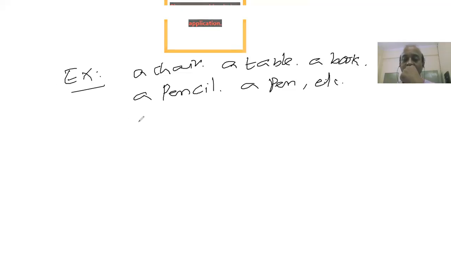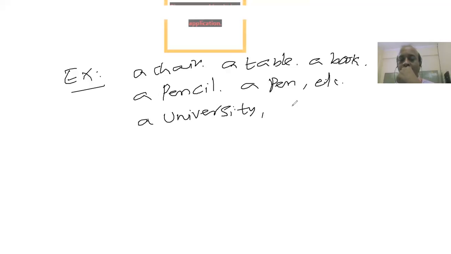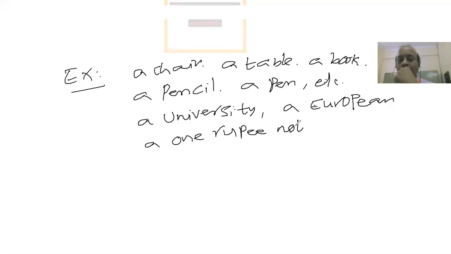Similarly, don't get confused with these words. We should always say a university, a university, a European. Even though the words begin with vowels, these vowels have a consonant sound. That's the reason why "a" is used before them. A one rupee note, a one rupee note, right? So these three words are very, very important, right?